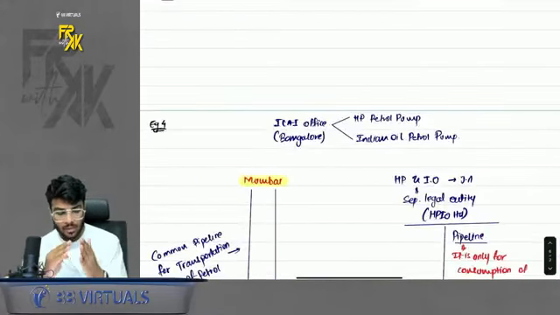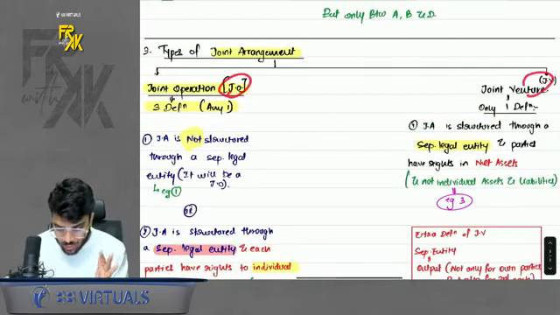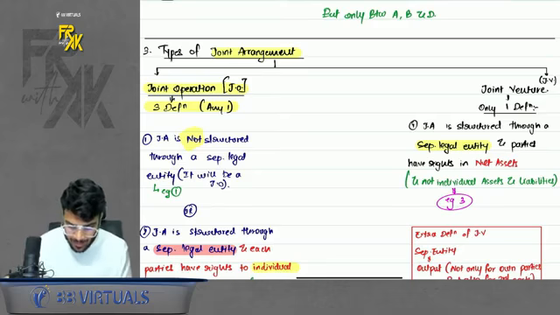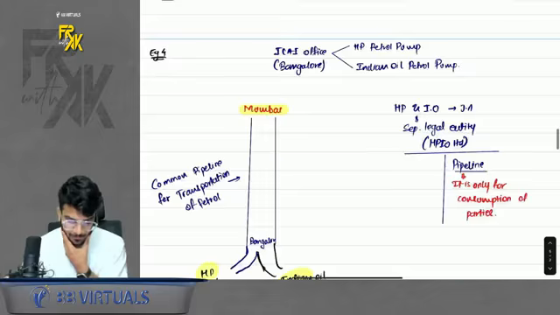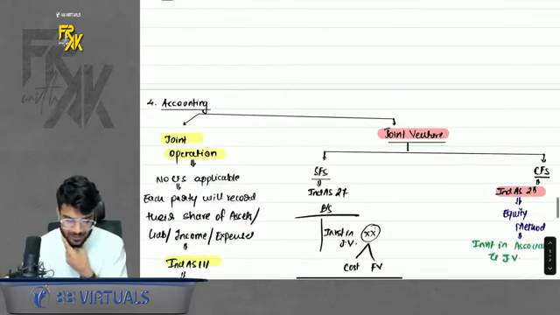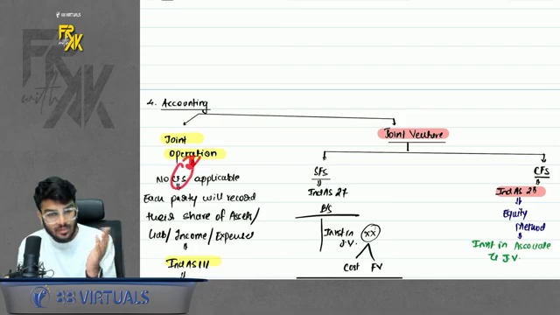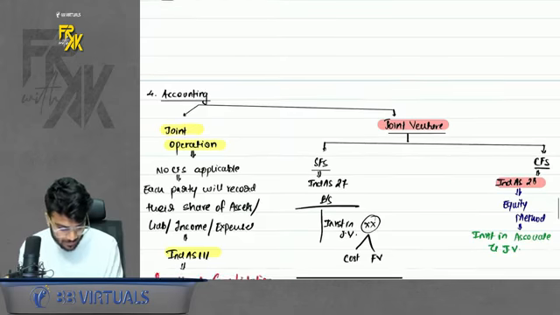One more thing: for it to be called an operation or venture, first it should be a joint arrangement. If it meets the definition of a joint arrangement, only then can it be either an operation or a venture. And the last thing is accounting. If you classify it as an operation, what will the parties do? The parties won't prepare CFS. They will record their own share of assets, their own share of liabilities, their own share of income, their own share of expenses in their SFS only.